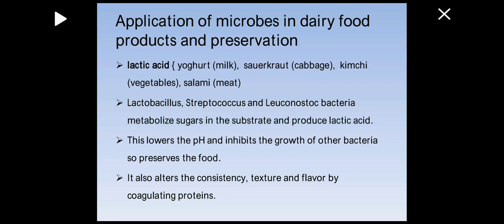As a result of the production of lactic acid and its introduction into different food products, lactic acid lowers the pH and inhibits the growth of other bacteria, so it preserves the food.